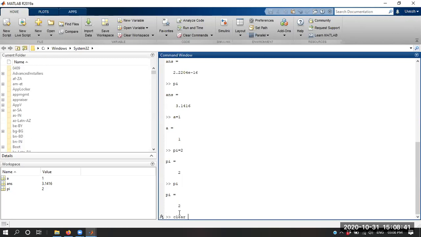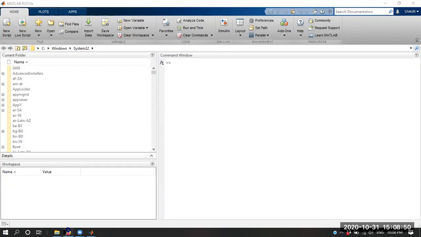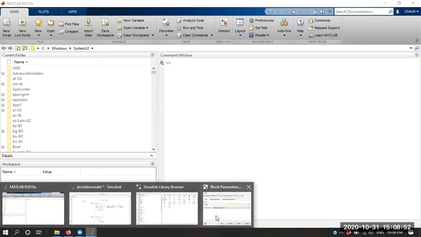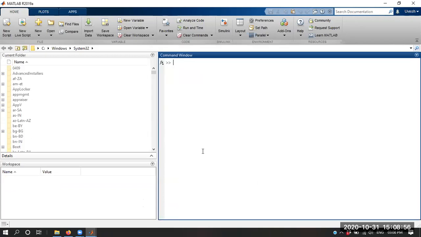So now I am clearing all the variables. You can see all the variables are now cleared, and I'm clearing the screen. The screen is also clear. Over here, we are just entering 30 by pi. Even though I've cleared the variables from the workspace, if I enter pi, I will get the value of pi, because it is predefined.